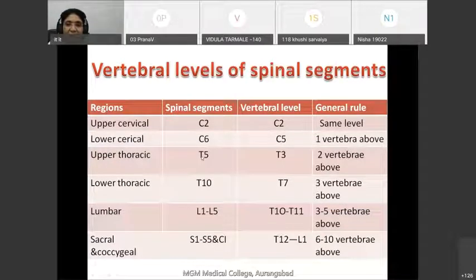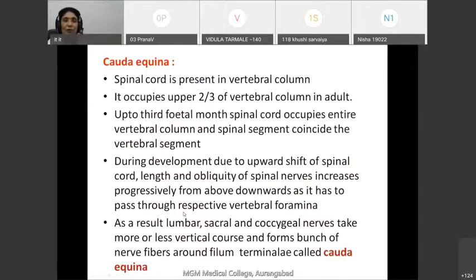Similarly, in the upper thoracic region, the spinal segment is present 2 vertebra above. That means, for example, fifth thoracic spinal segment is present above the third vertebra, at the level of third thoracic vertebra. Are you getting this? So the spinal segments are present above the vertebral level, above the numerically corresponding vertebra, and they are present 1, 2, 3, 5 or 10 vertebra above, depending upon the region.